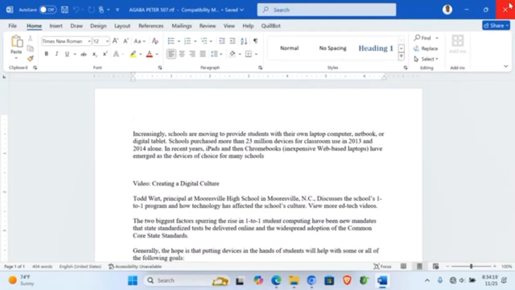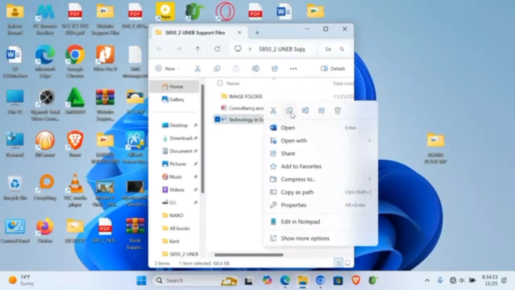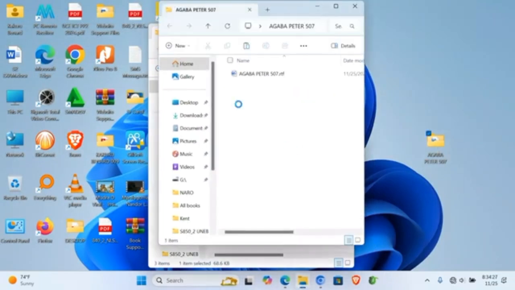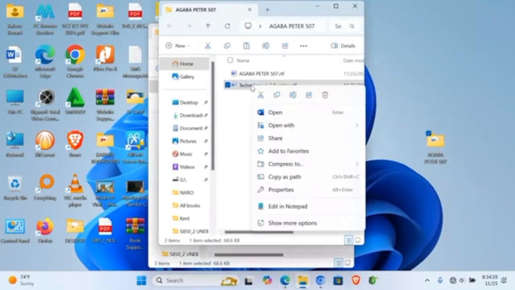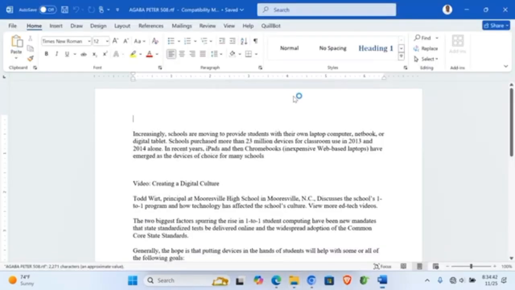That is the first procedure, but another person will just copy and paste it into the folder. That's all, and he renames it, gives it the personal number plus the name. Now all that is supposed to be done by you.